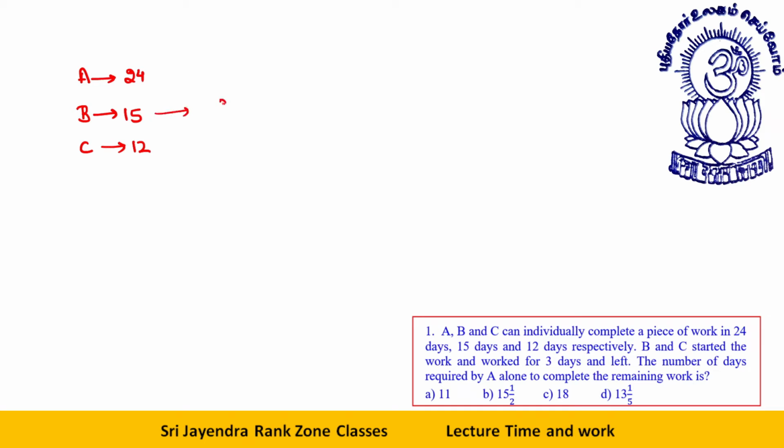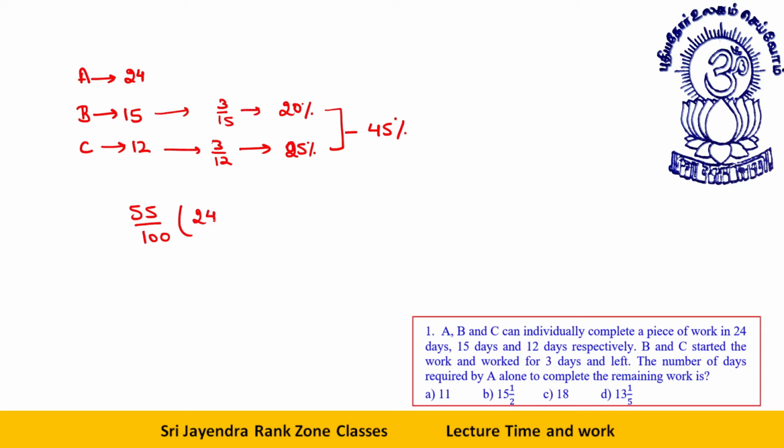In 3 days, how much will B do? He will do 3 by 15, that is 20%. In 3 days, how much will C do? 3 by 12, that is 25%. So together they have done 45%. Next 55% is to be done by A. So A will do 55% of the work in these many days.